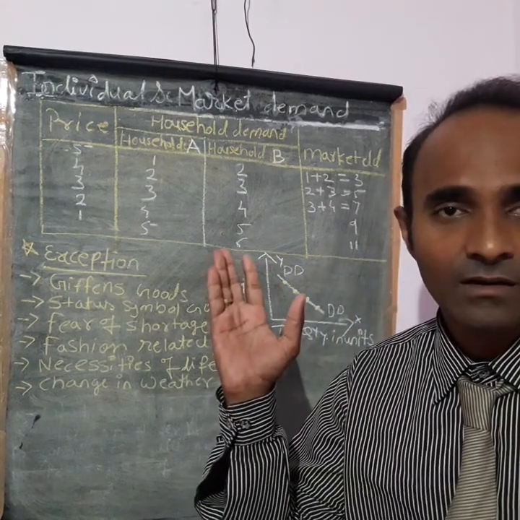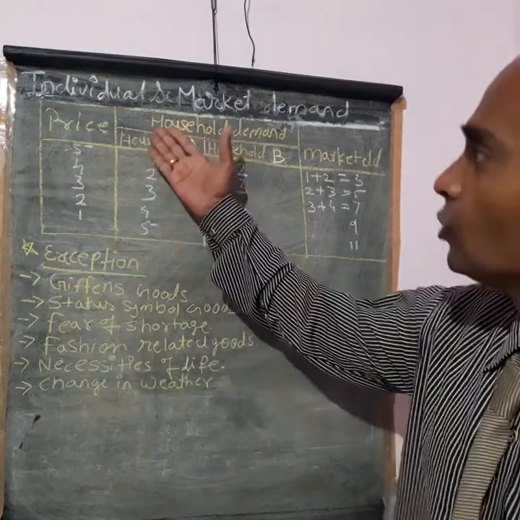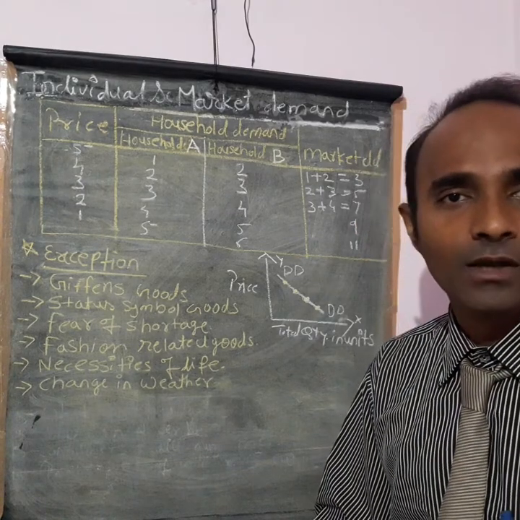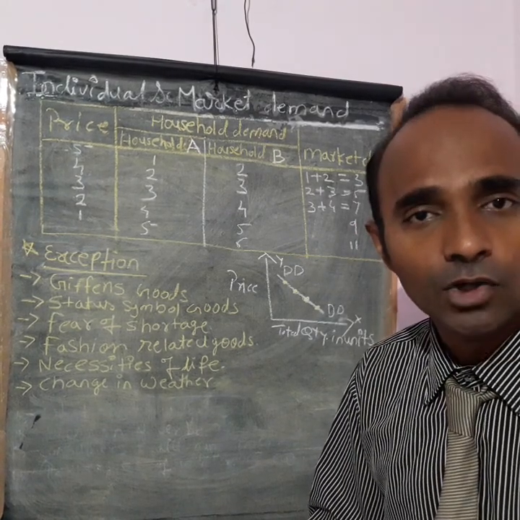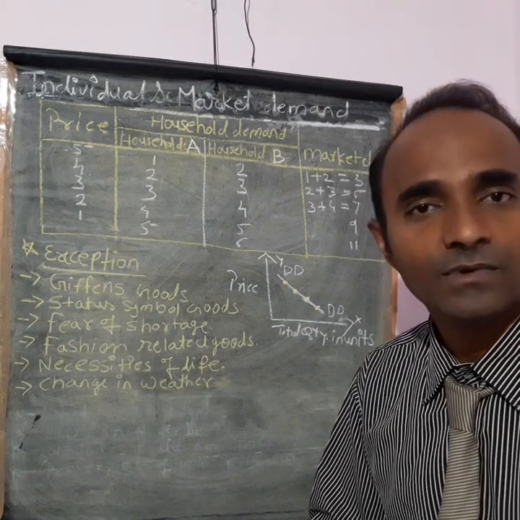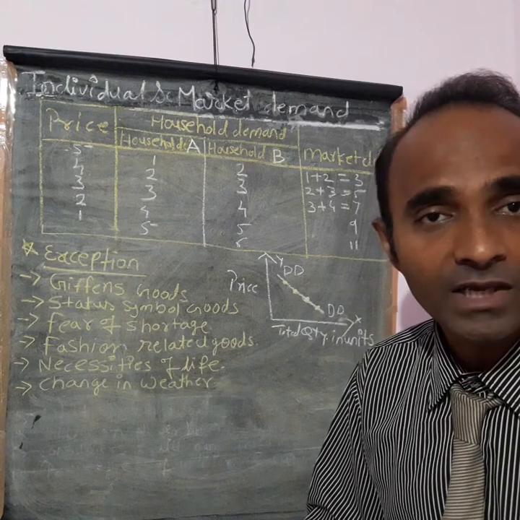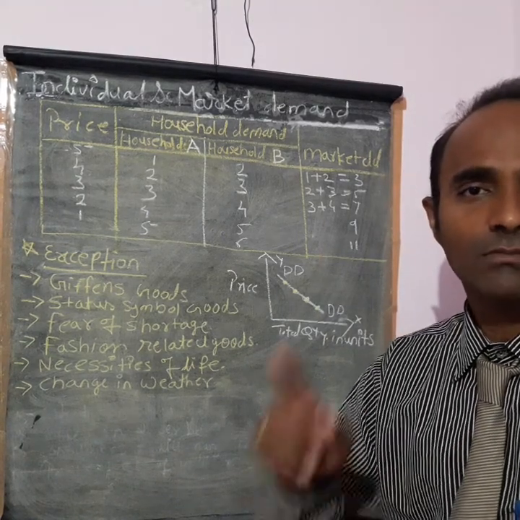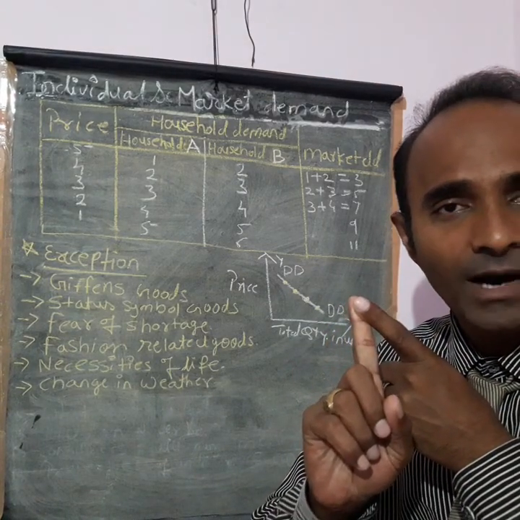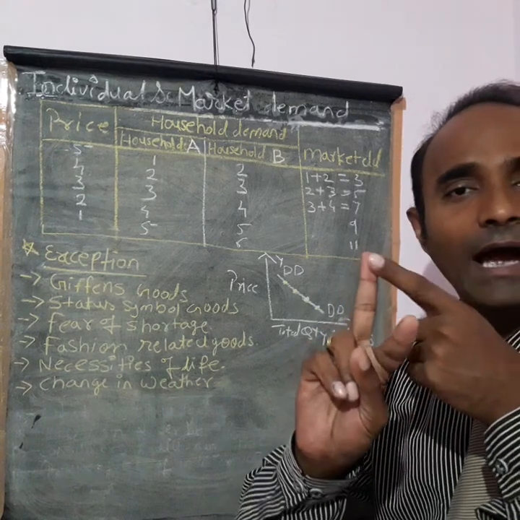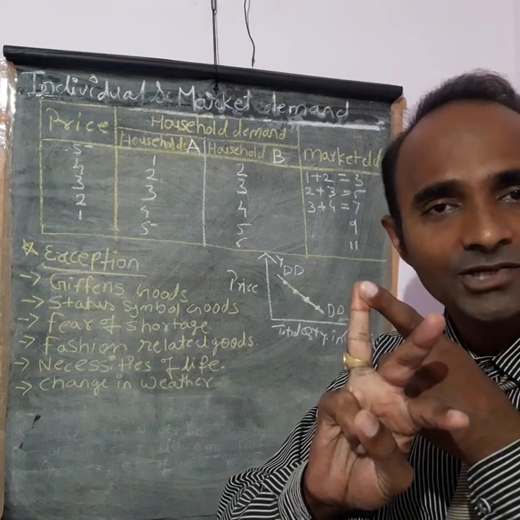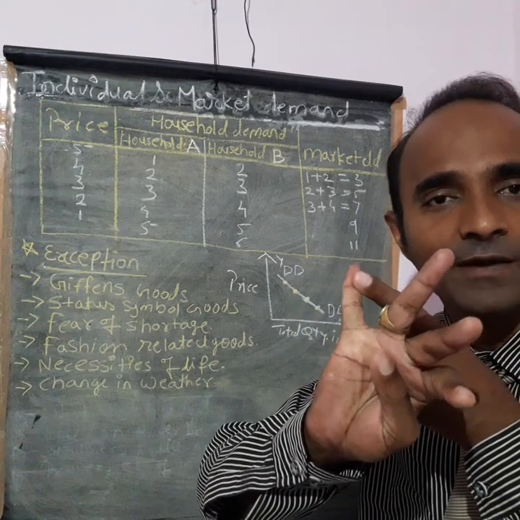But before that, you should know what market demand is. Market demand is the total number of people demanding the goods in the market at a given price, at a given income, and at a given period of time.